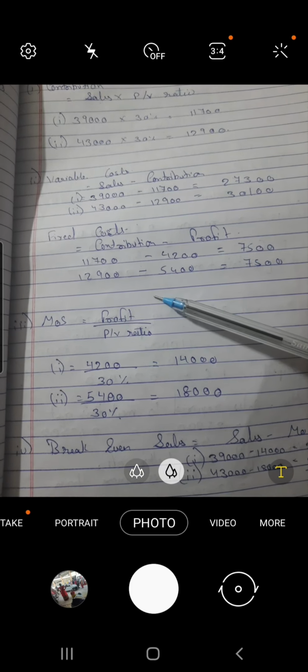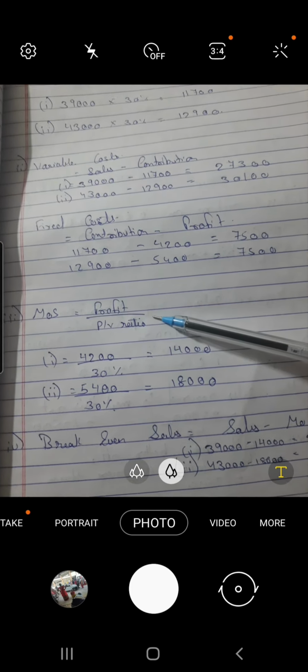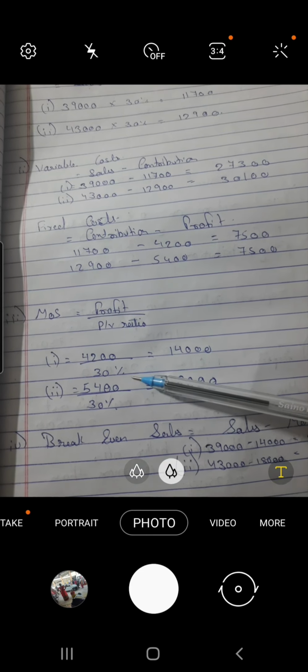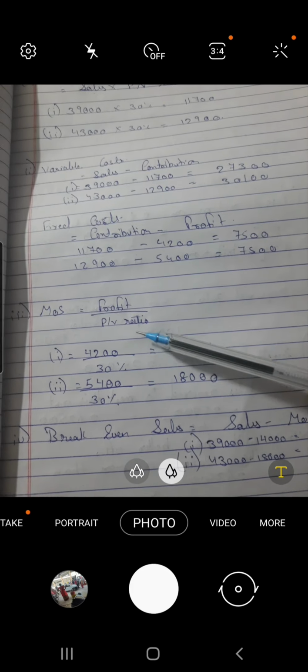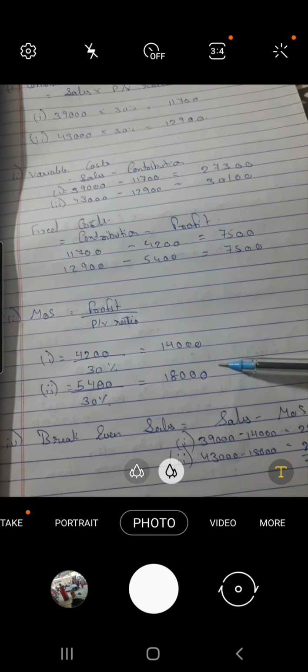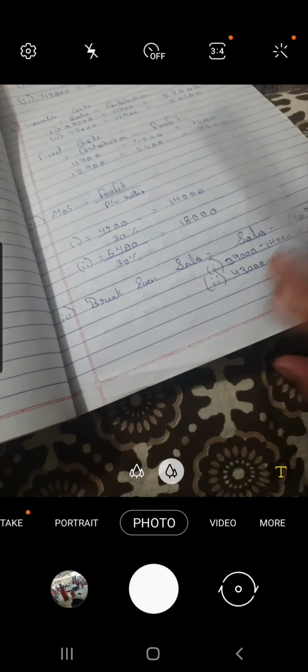Third one is margin of safety. To find out margin of safety, what will we do? Profit divided by PV ratio. Profits in the question are 4,200 and 5,400 divided by PV ratio, 30%. 14,000 and 18,000 respectively are the margin of safety for period 1 and period 2.